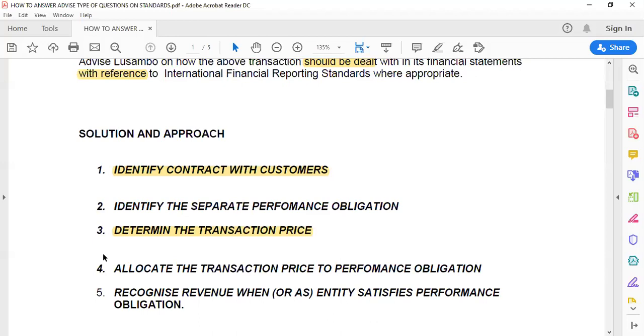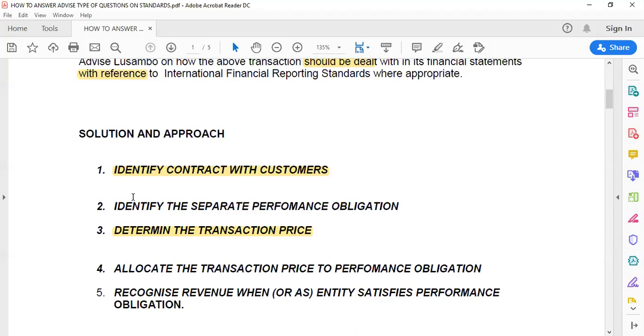So it looks like Lusambo has got different performance obligations in here: to coach, to provide the database services and other services, which means that in order to allocate the transaction price among those performance obligations and recognize them one by one, when one is fulfilled, you recognize over the period of time. Anything else you could have talked about here? Remember, I'm not going to go into a lot of details. This is just a sample of how you can argue from the point of view of a standard.